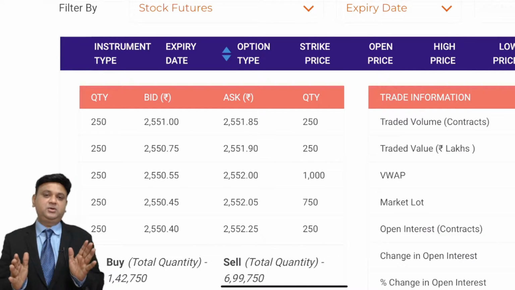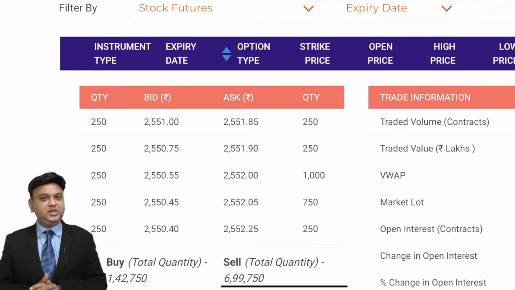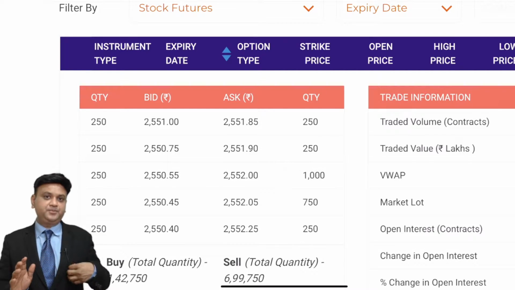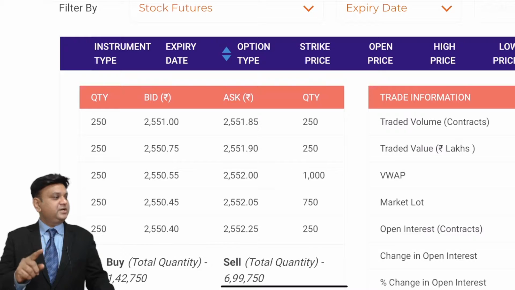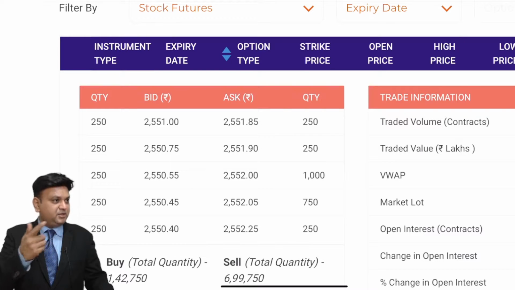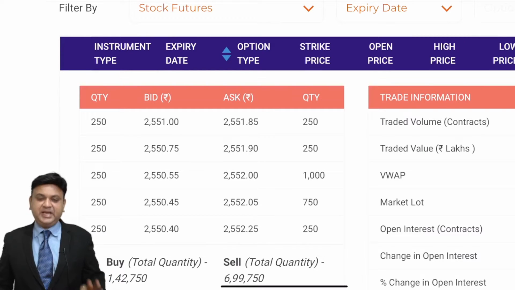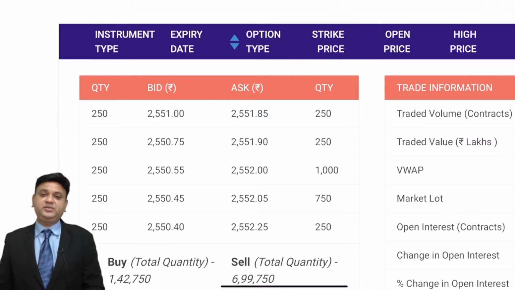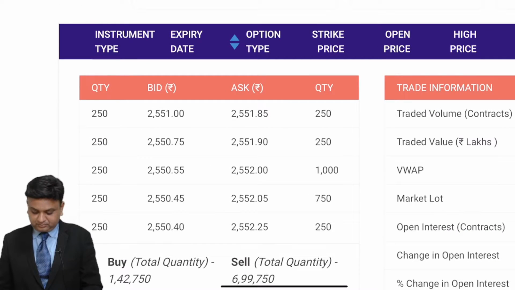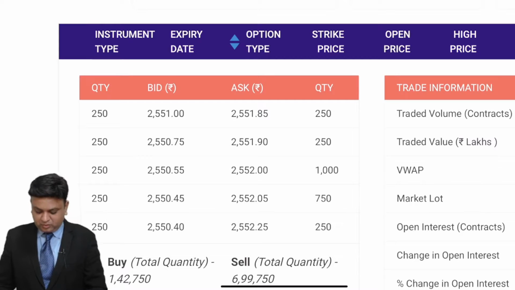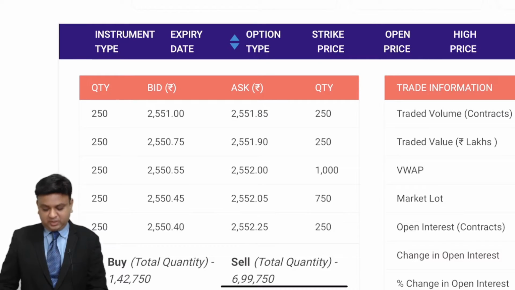It is not allowed. Can I do it for 300 shares? It is not allowed. If I want to do the transaction for another number of shares, then the price which is applicable to me is 2,551.90. And again, there are 250 shares for which I can do the transaction. Then 2552, 2552.05 and so on.